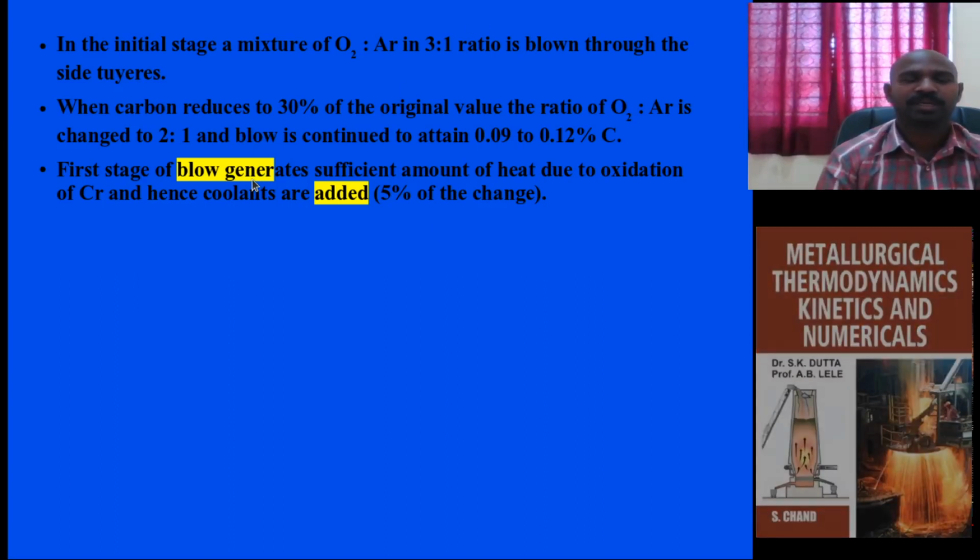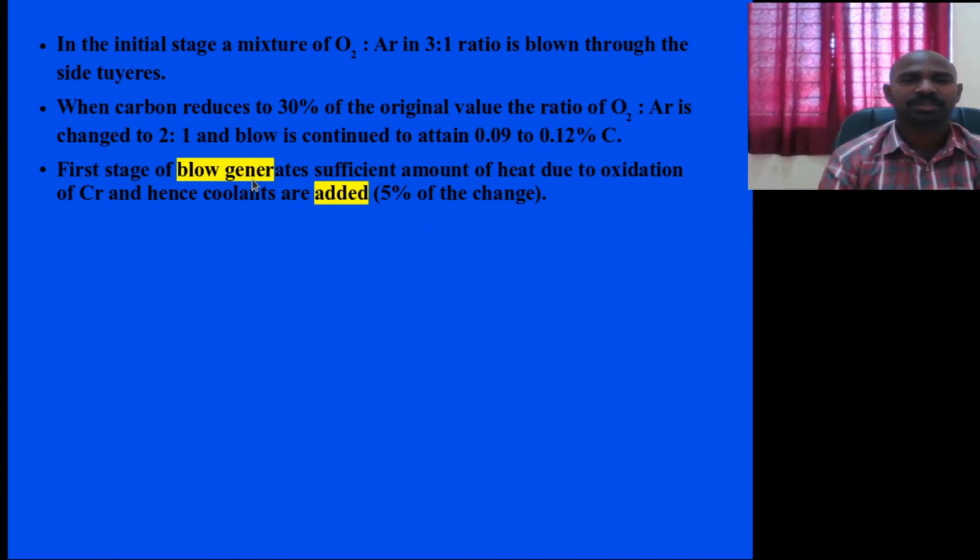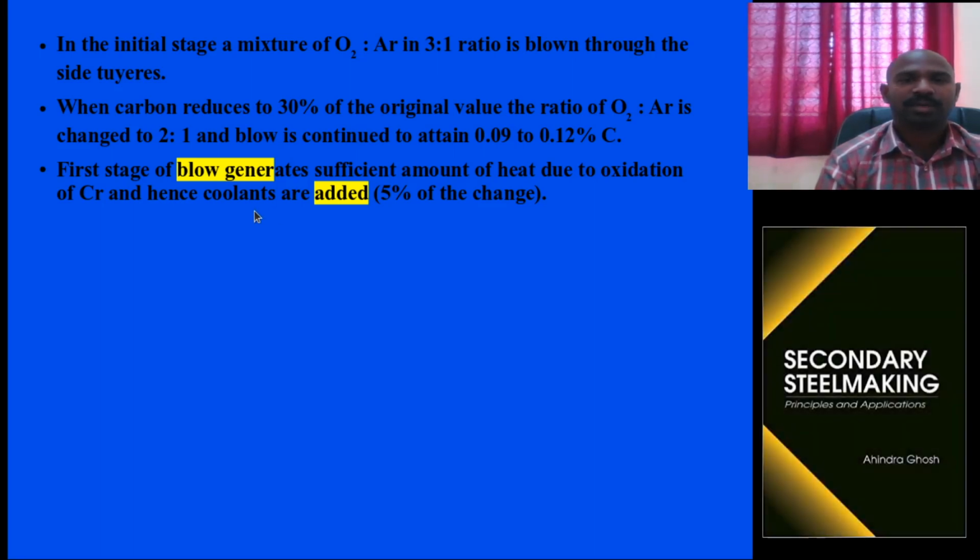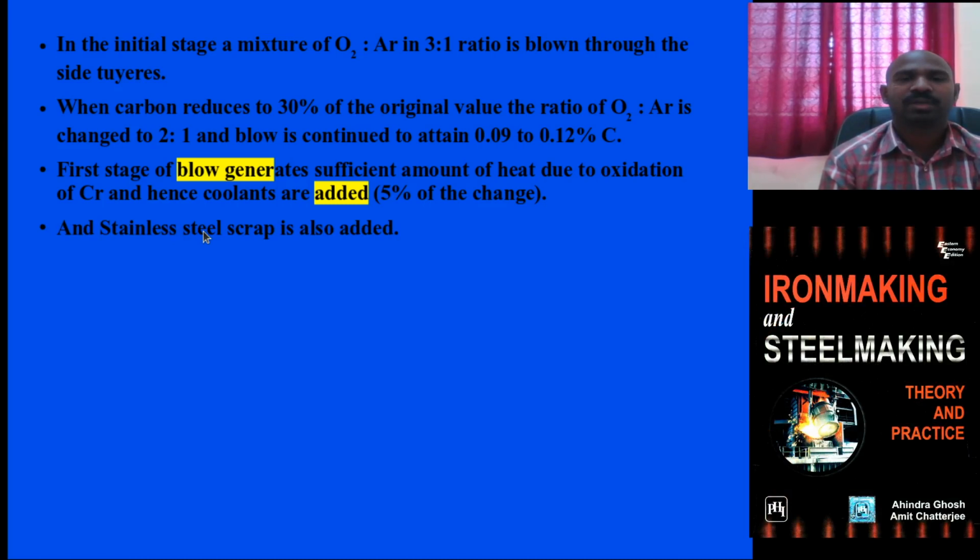During the blow stage of argon and oxygen, inert gas and oxygen, the amount of heat is sufficient. If it is increased, you are supposed to add coolants, 5% of coolant by chromium addition. Further, to cool it, 5% of stainless steel scrap can also be added.